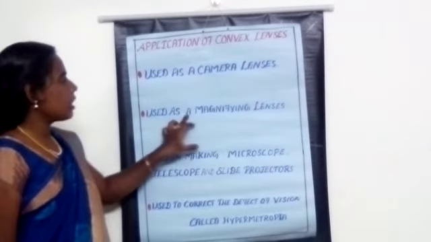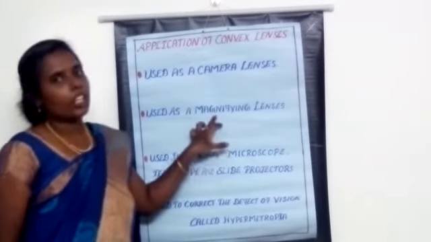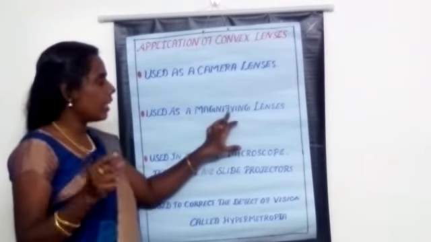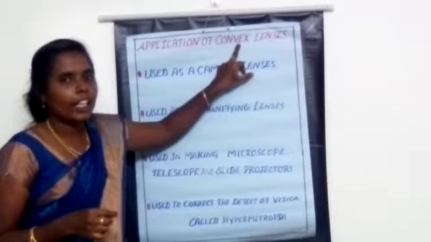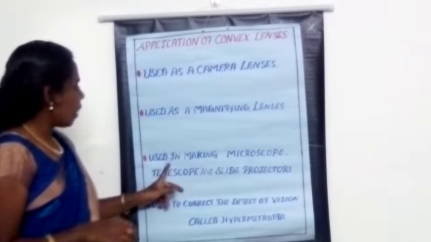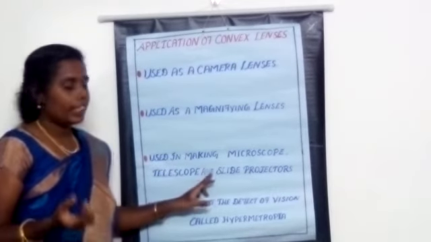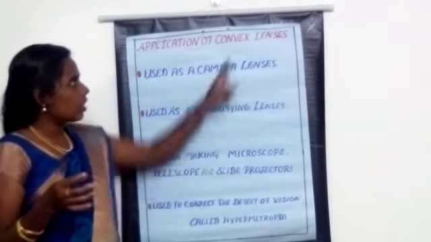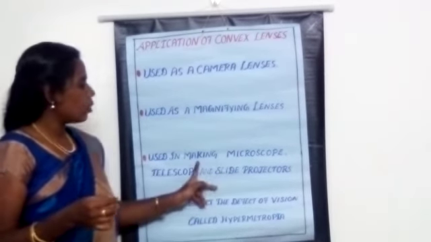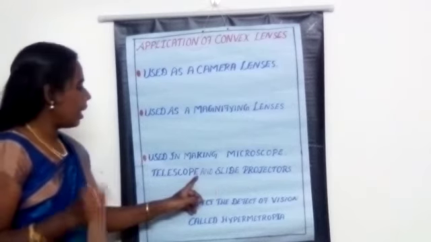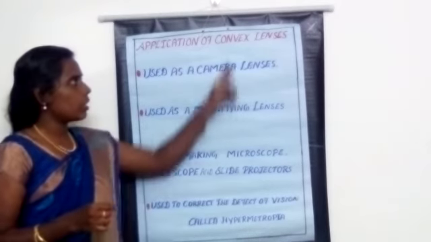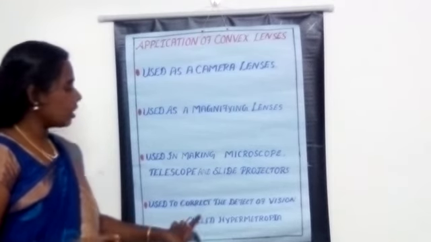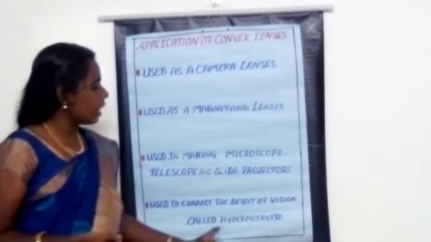The next one, it is used as a magnifying lens. Watchmakers use magnifying lenses to see tiny particles, and those magnifying lenses are convex lenses. And the next one, it is used in making microscopes, telescopes, and also in slide projectors, which also have convex lenses. And the last one is it is used to correct one of the defects of vision, called hypermetropia.